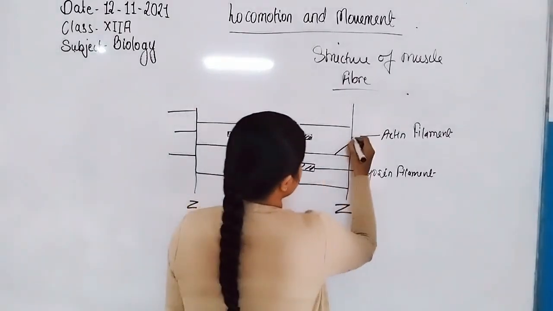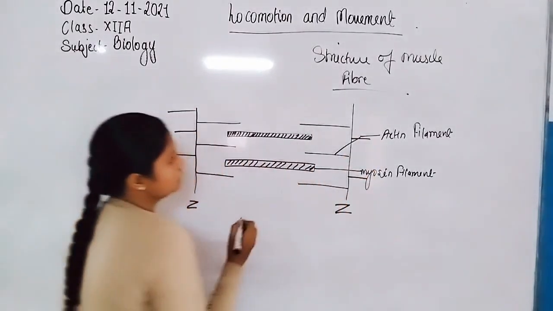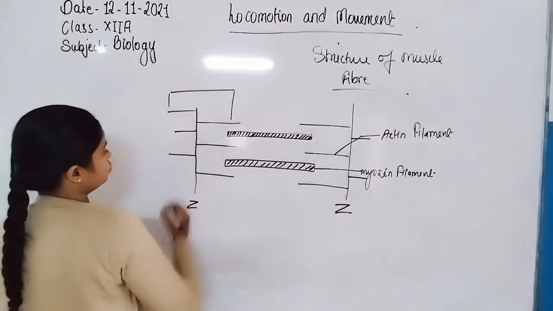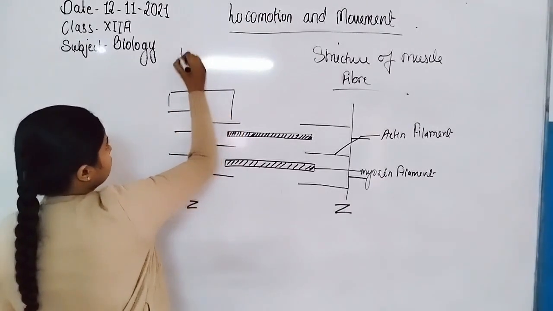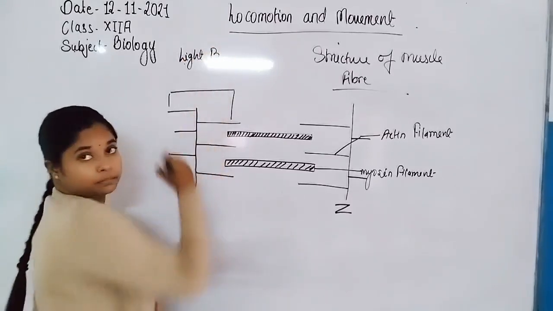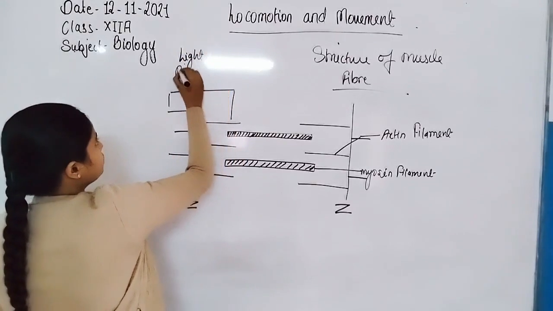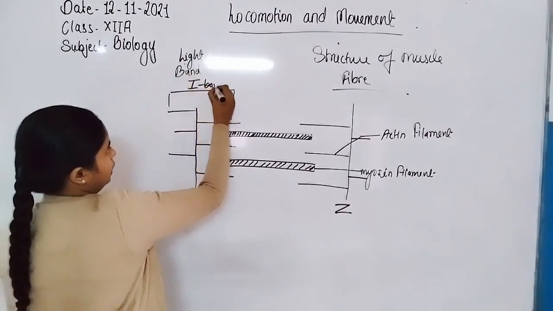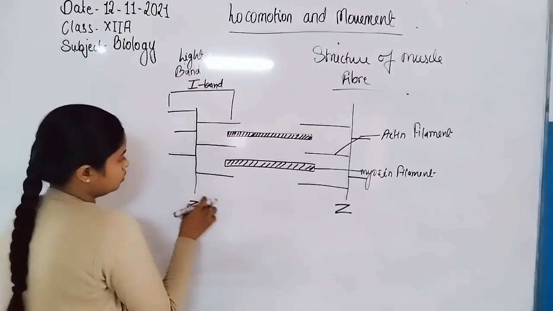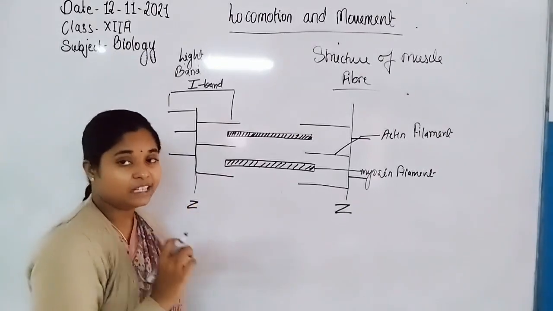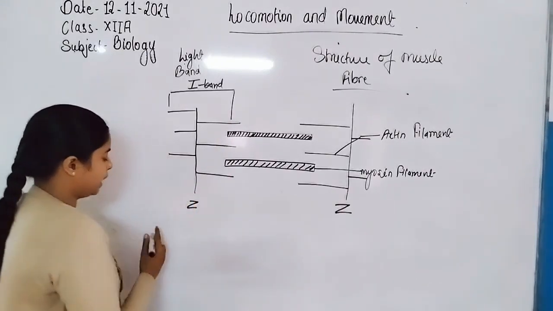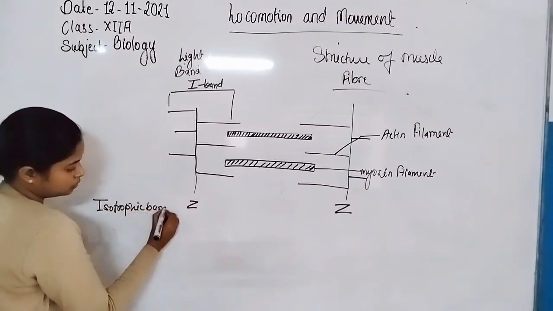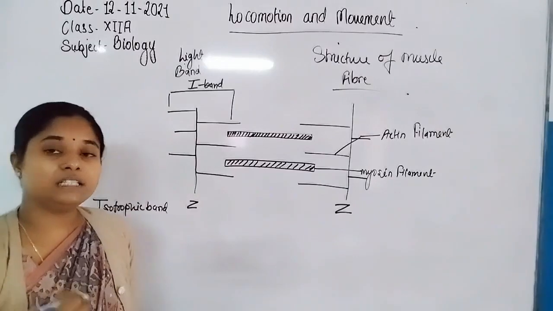Where the actin filament is present, the area looks light in appearance, so that region is known as the light band, or I band, because only actin is present there. I stands for isotropic band.